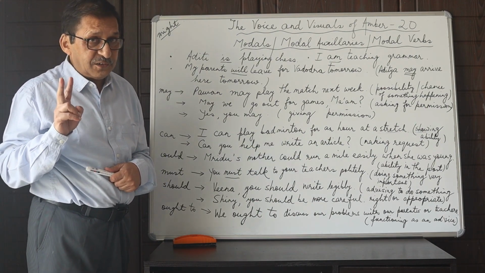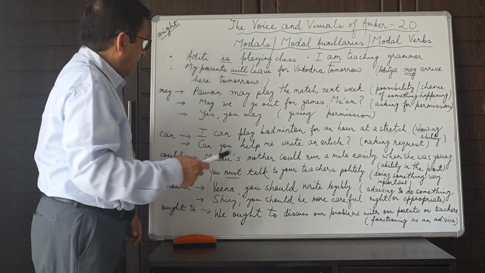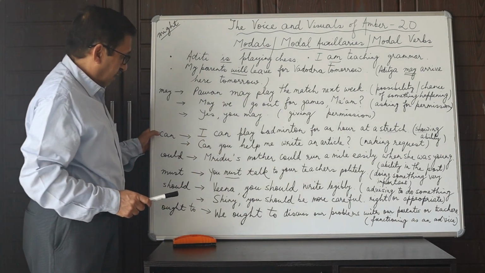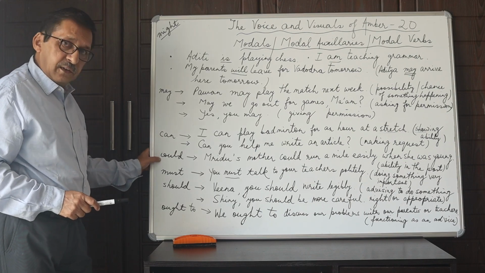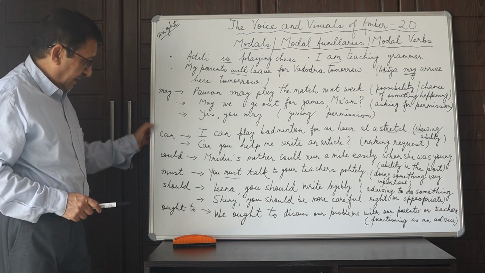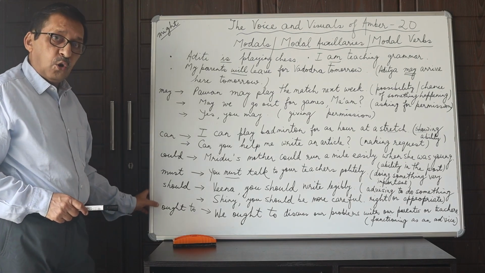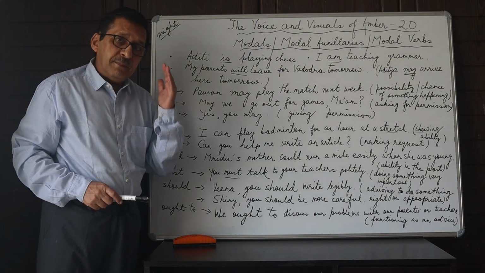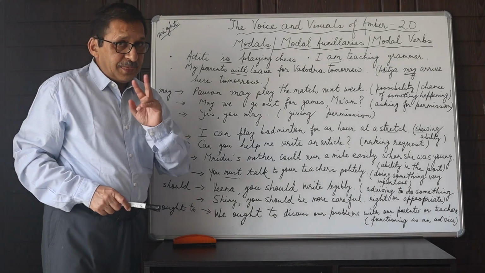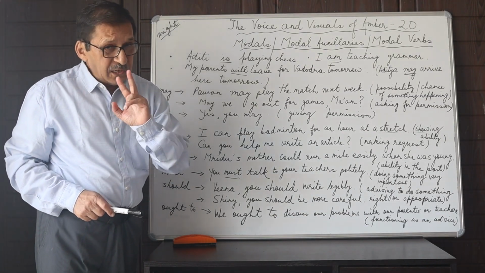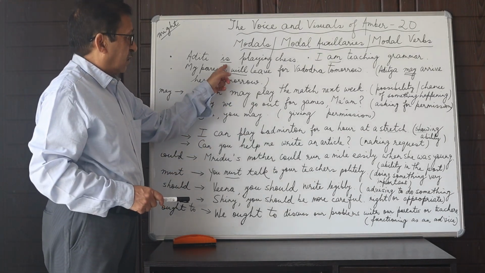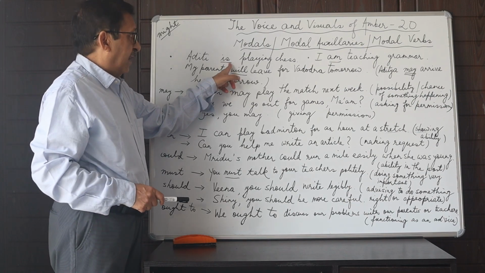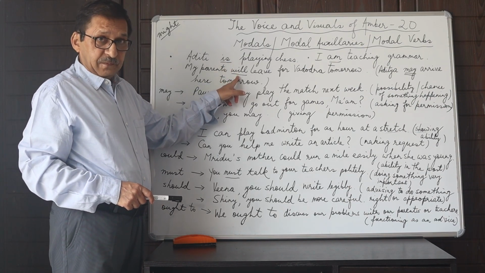So that's the difference. So which means this may or can, could, might, must, should, ought to, these do come before the main action word, but then they do not perform the same function as the helping verbs.